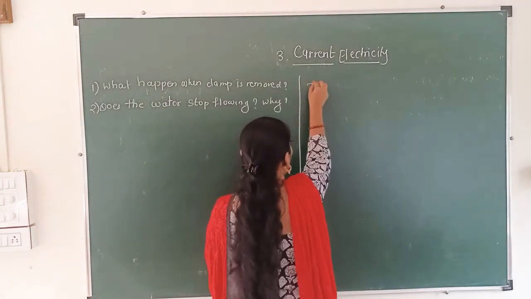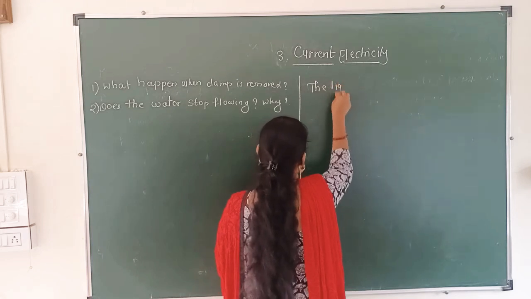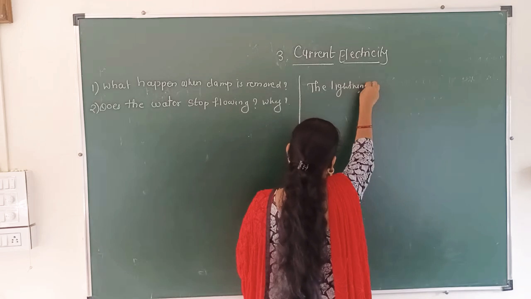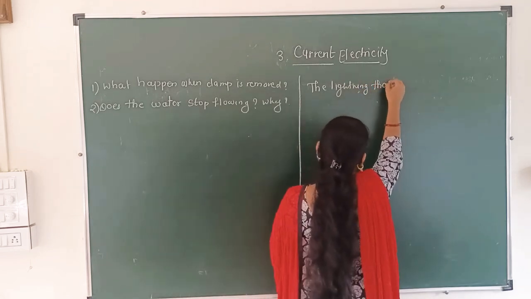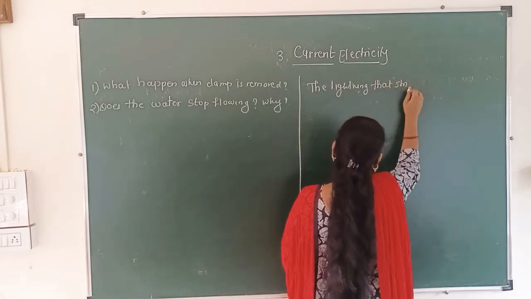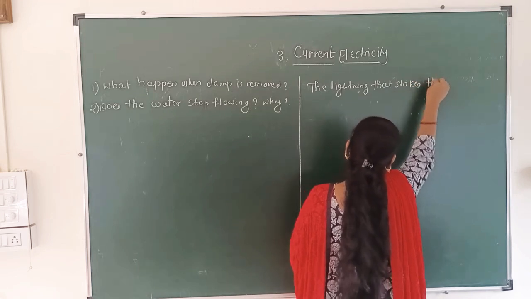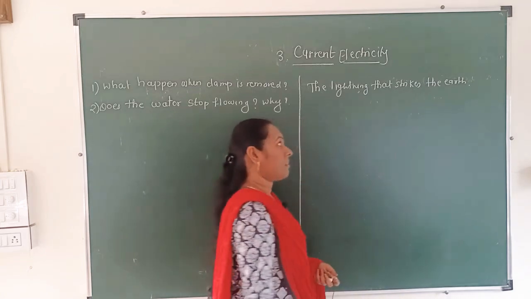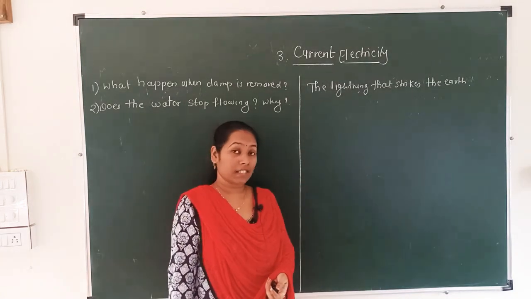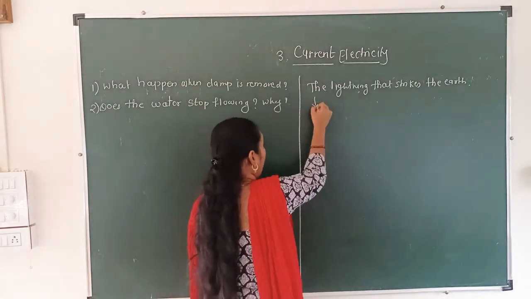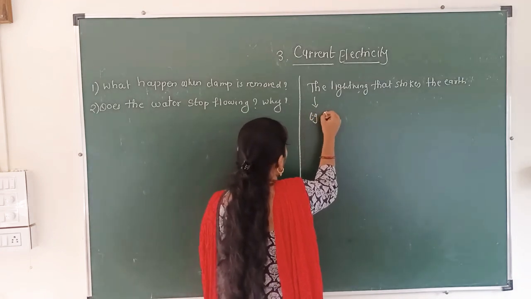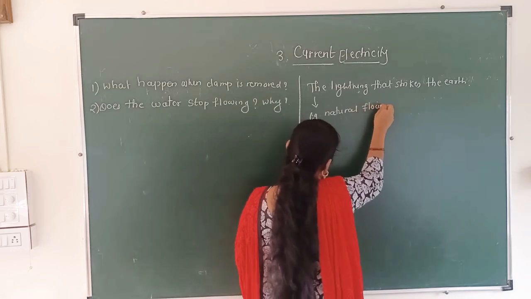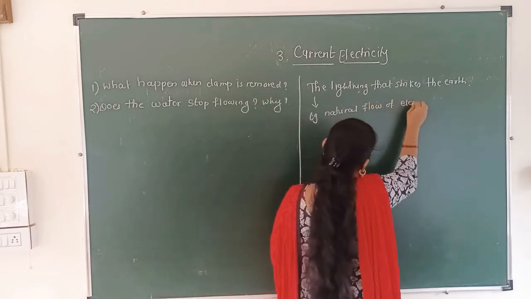The lightning that strikes the earth is a good example of natural flow of electricity, and all of you know that.